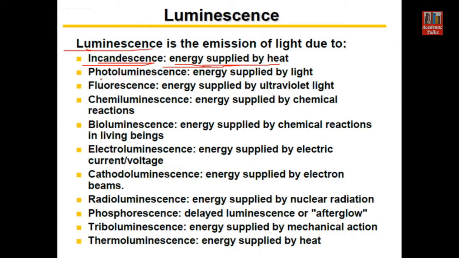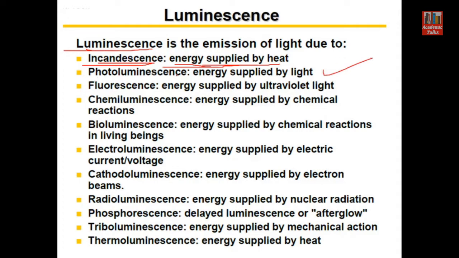There are many kinds of luminescence which are listed here. You can read them yourself. For example, fluorescence means that if the energy supplied to the system is by means of ultraviolet light, then whatever fresh emission takes place from the sample is known as fluorescence. We are basically concerned in this lecture with photoluminescence.